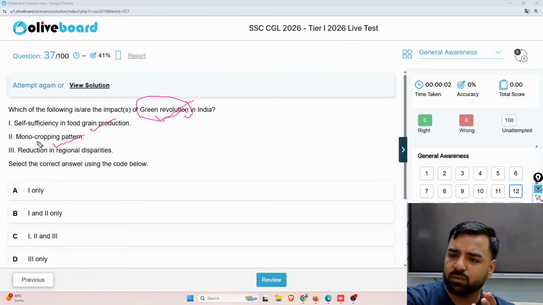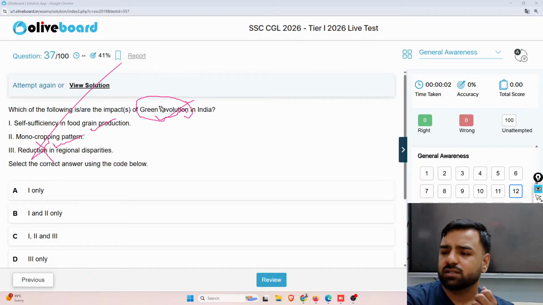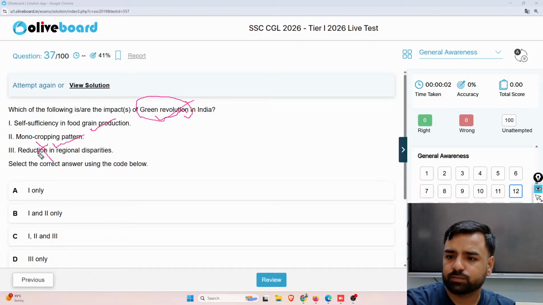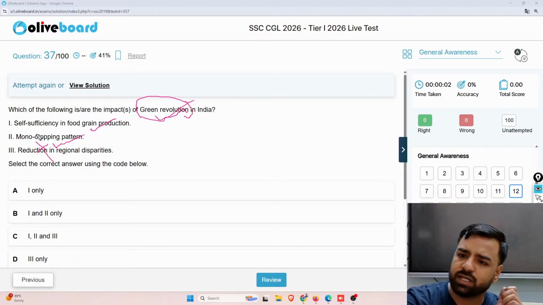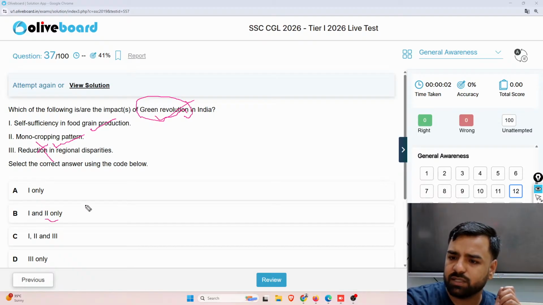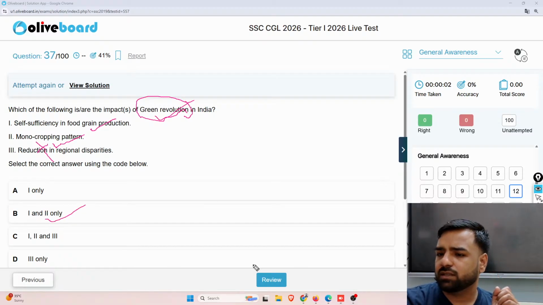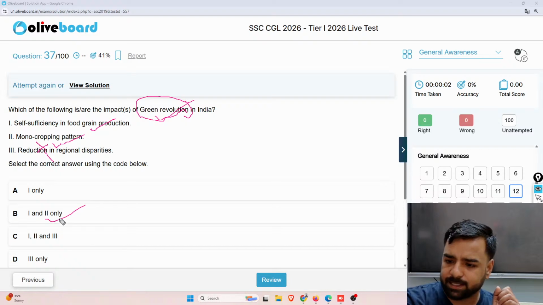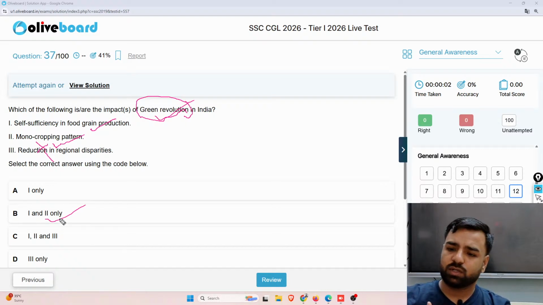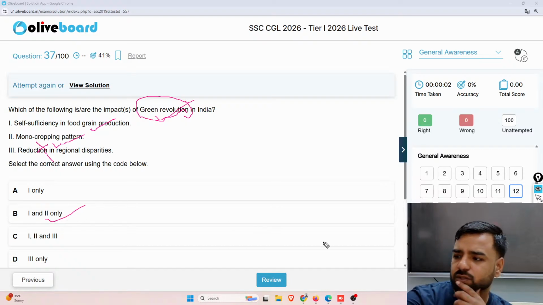So if I talk about reduction in the regional disparities, that is wrong. So it is not linked with it, right? So the correct answer is going to be your option number C. Sorry, they asked which are the impacts. So 1 and 2. 1 and 2, that means option number B will be the correct answer. So option number B, that is 1 and 2 only. Is it correct? So if you have any sort of doubt, you can let me know. So here the correct answer was option number B.